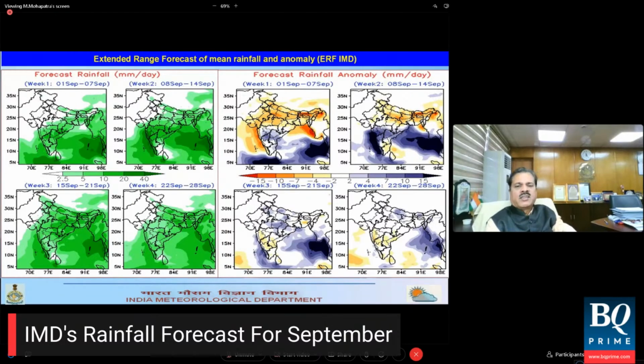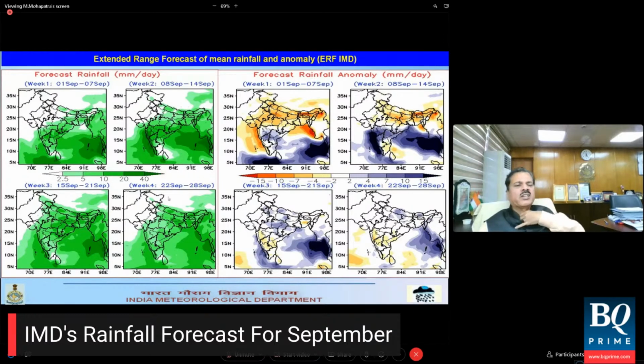If I look week-wise, in the first week, that is 1st September to 7th September, it is showing that South India and adjoining Central India will have good rainfall activity. The second week also the same, but the area is increasing with normal to above normal rainfall activity. The third week also indicates good rainfall activity except some parts of South India. And the fourth week also normal to above normal activity except some parts of South India. And the left-hand side is the actual rainfall activity.